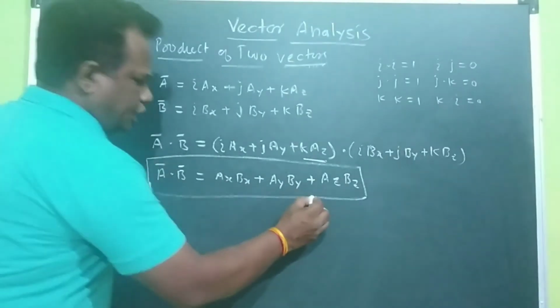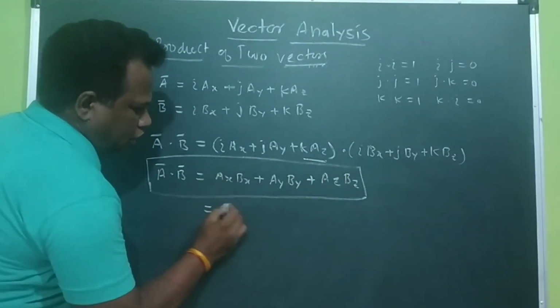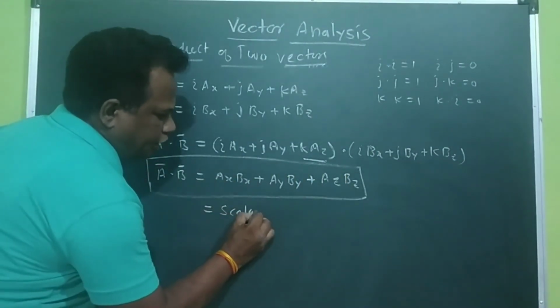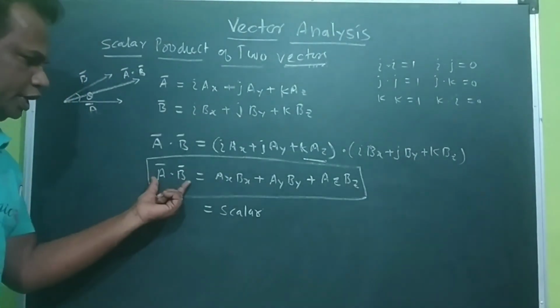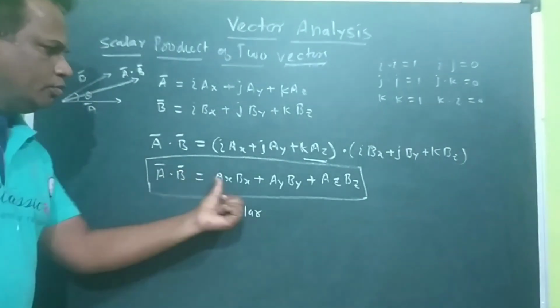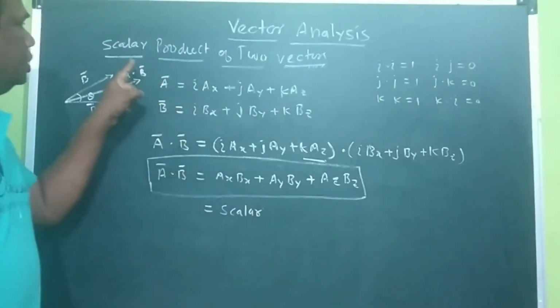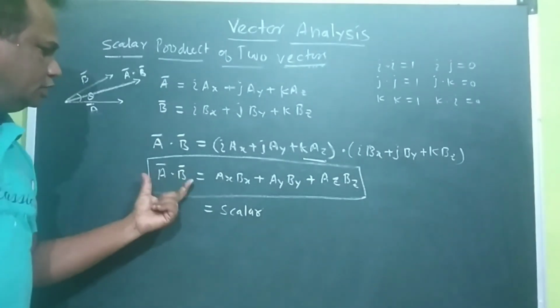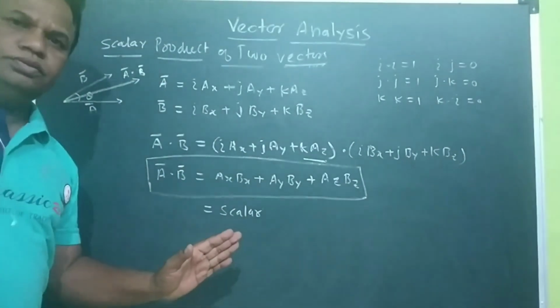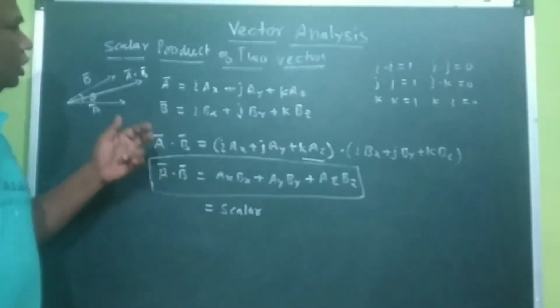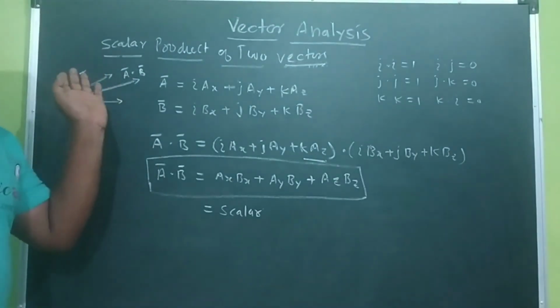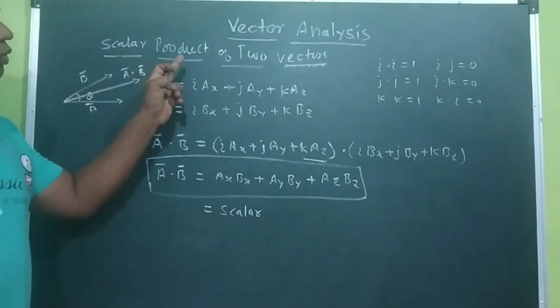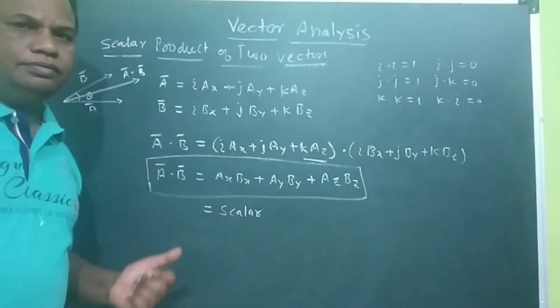So this is all a scalar quantity, and therefore the product of two vectors producing a scalar quantity is called the scalar product of two vectors, and it is also called the dot product. We can study the next product, the vector product of two vectors, in the next video. Thank you.